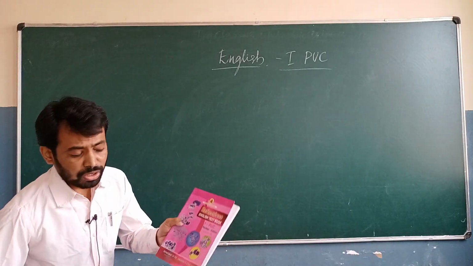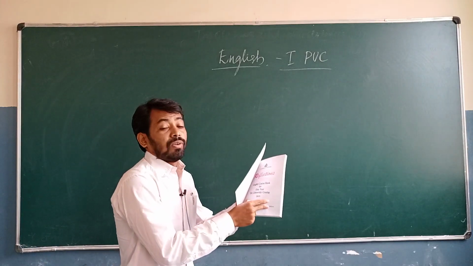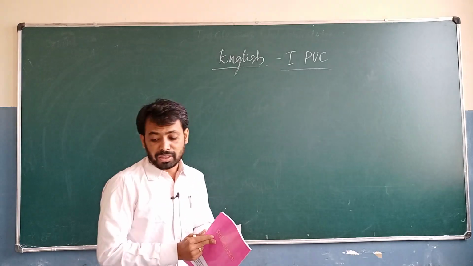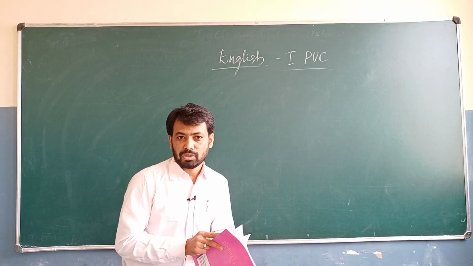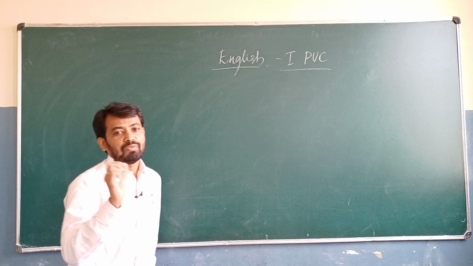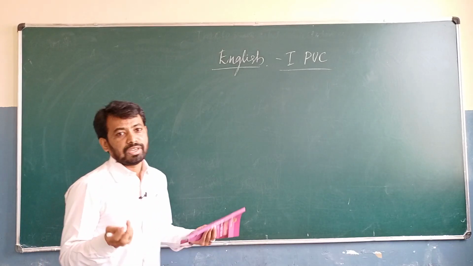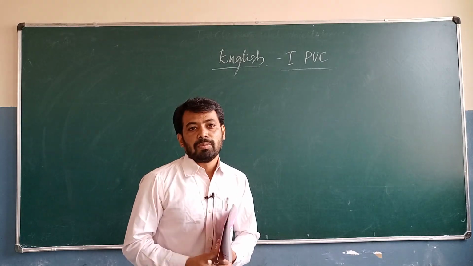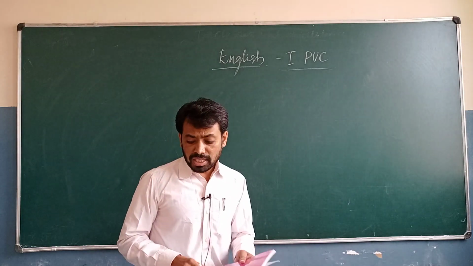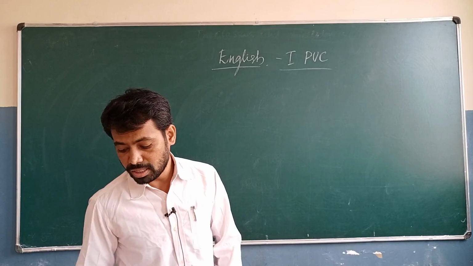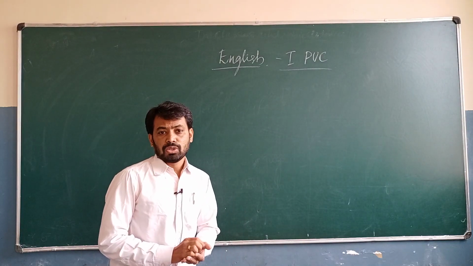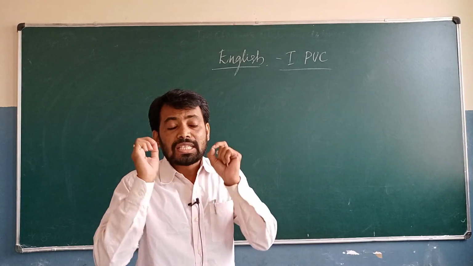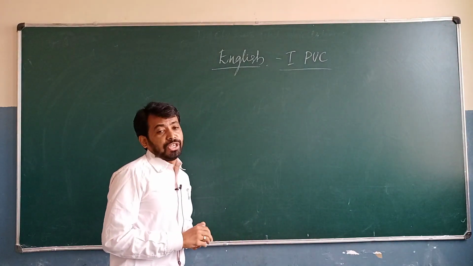In the textbook they are going to ask for 50 marks. How many marks? 50 marks. And then the grammar part, which is Articulation, is also for 50 marks. You already got a lot of information about some lessons and some grammar parts. In this class we are going to take another one, verb. That is important, and it is going to be given to you in the examination.